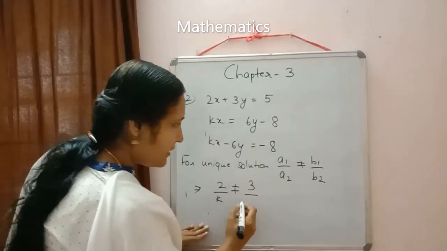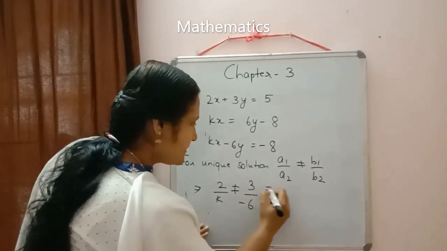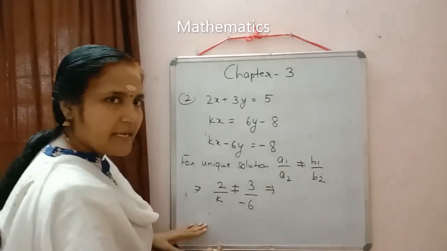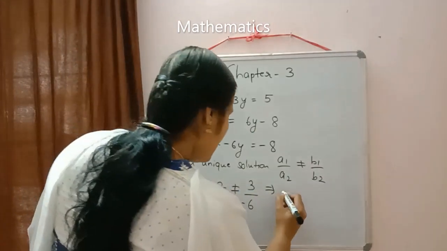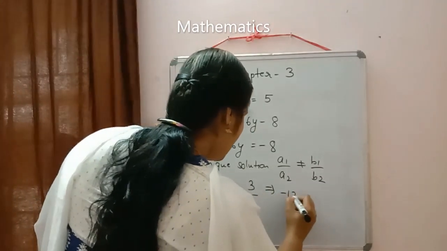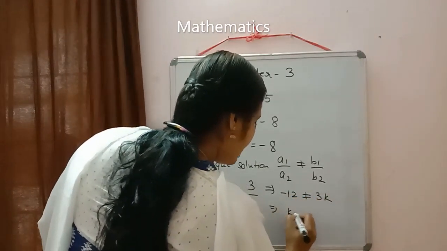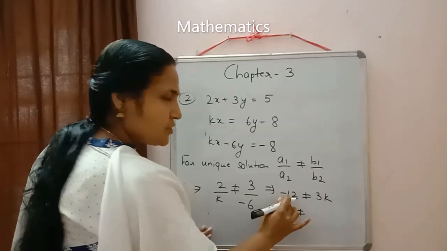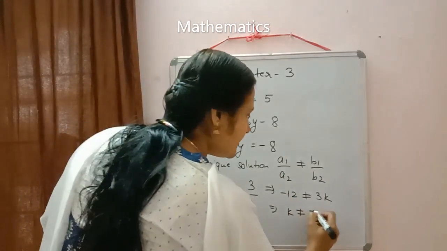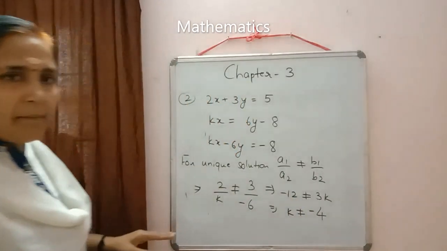We shifted here, so b2 is minus 6. Again do the cross multiplication. Then what will come? 2 into minus 6, minus 12, not equal to 3k. Then we will get k not equal to minus 12 divided by 3. So that will be equal to minus 4.